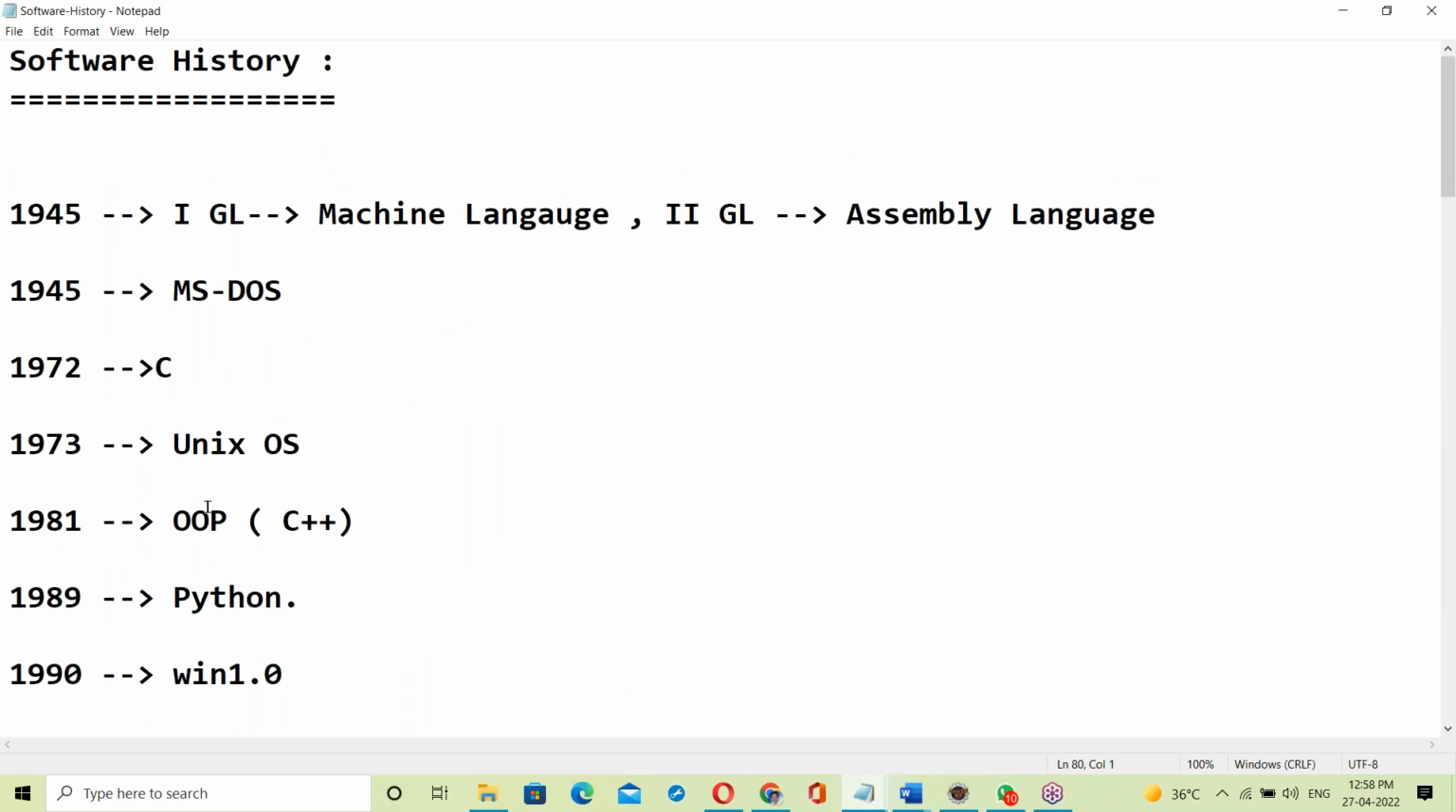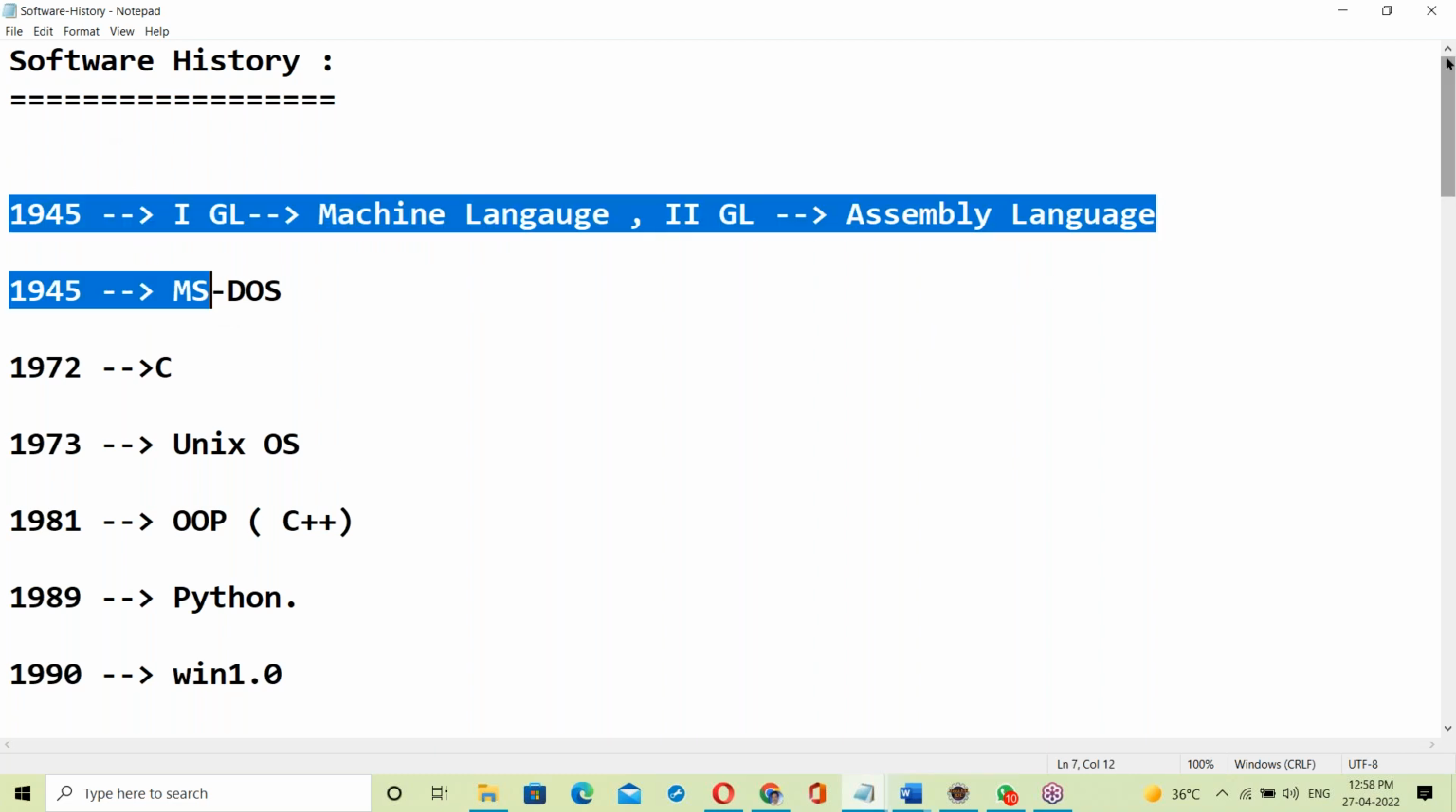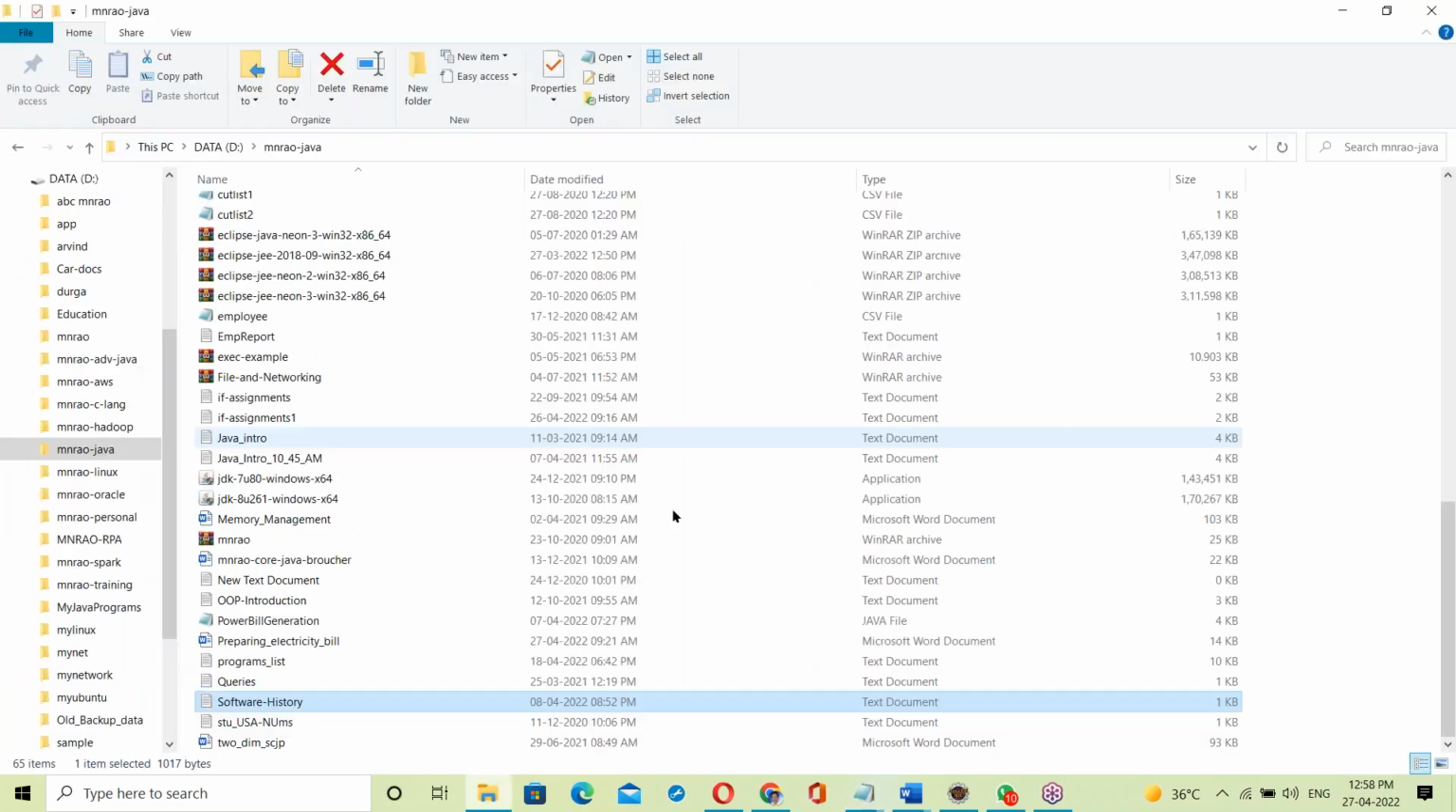I'll be explaining this. In your Java, we have the OOPS. Before going to the OOPS concept, we'll be discussing that software history, the complete history. I'll explain.